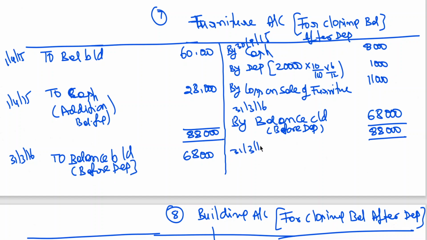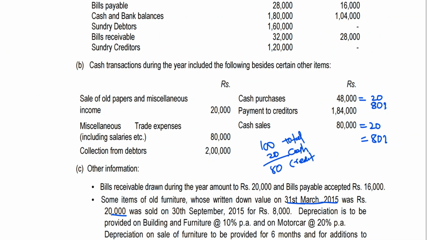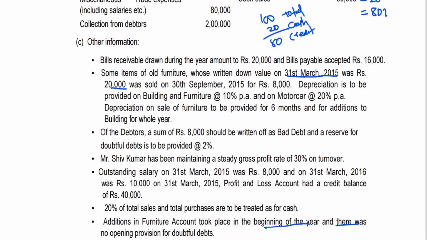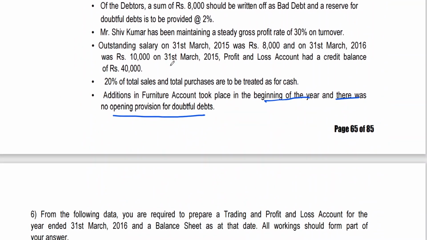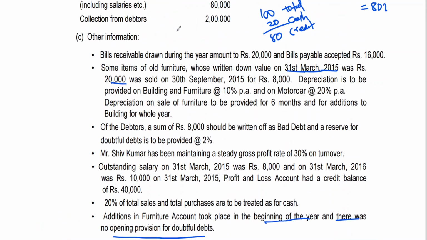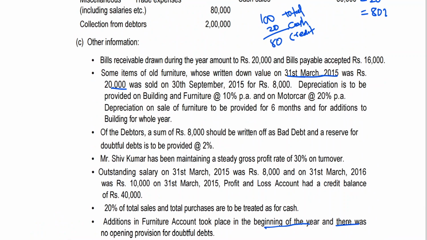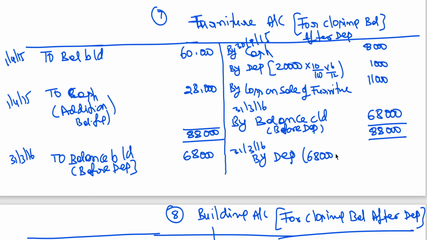31st March 16. Now you calculate depreciation on 68,000, because we've already learned this in the adjustment. The addition to the furniture account took place at the beginning of the year. So I have to calculate depreciation on 68,000 at the rate of 10% per annum, which comes to 6,800.